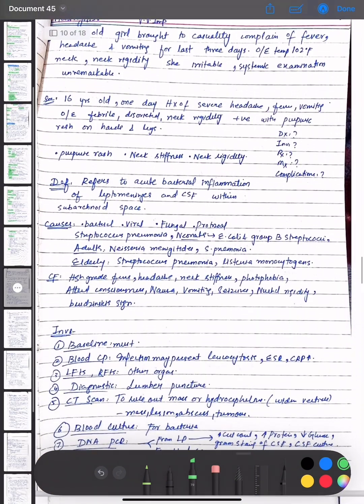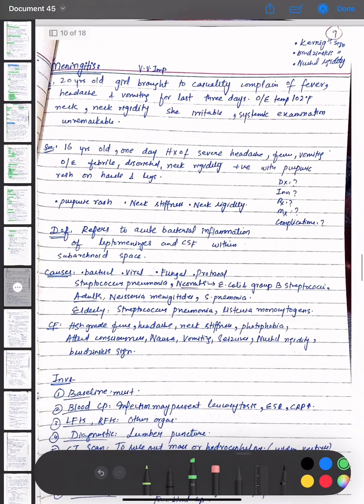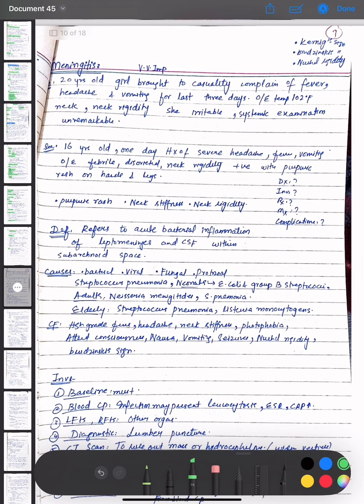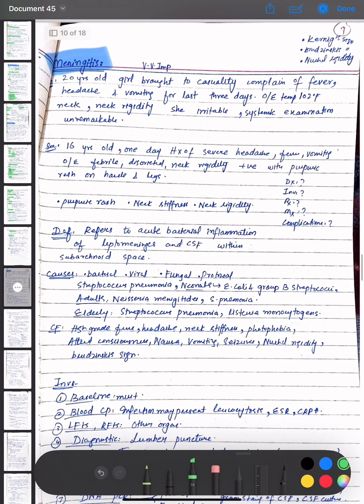Now coming towards another most important and common topic, that is meningitis. This is a very important topic. We have a scenario of a 20 year old girl brought to casualty, complaining of fever, headache, and vomiting for the last 3 days. On examination, temperature is 102 degrees Fahrenheit and there is neck rigidity. She is irritable. Systemic examination is unremarkable.